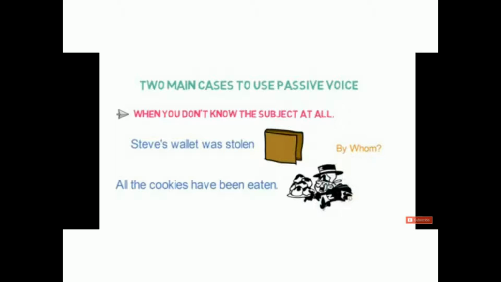So we'll use passive voice here. Steve's wallet was stolen. Another example. All the cookies have been eaten. Here we don't know who ate all the cookies.